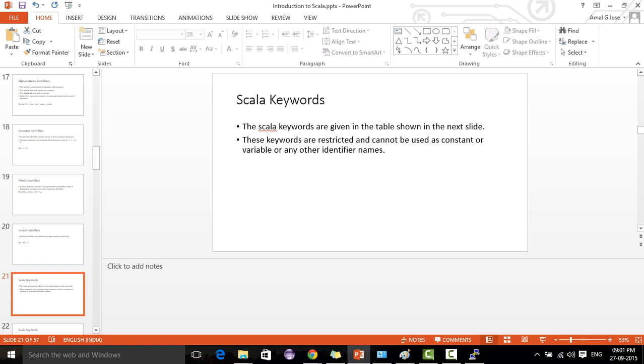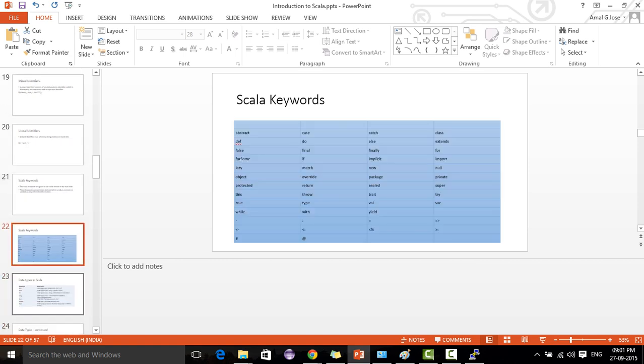We discussed that we cannot use any keywords as an identifier. The keywords are listed here. These are the set of keywords used in Scala: abstract, case, catch, class, def, do, else, extends, and so on. This entire slide shows the set of keywords that we can't use as identifiers.